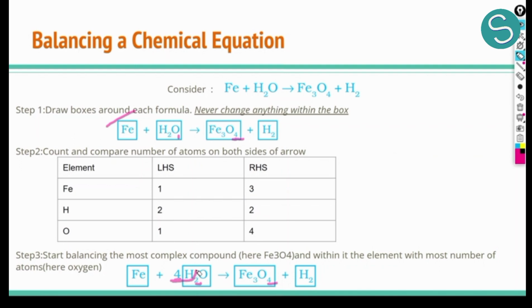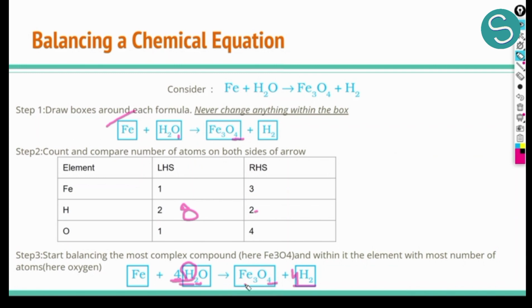Now we have 8 atoms of hydrogen on the left hand side. Earlier we had only 2, now we have 8 atoms of hydrogen, whereas we only have 2 atoms of hydrogen on the right hand side. Now we need to balance hydrogen. So let's come to hydrogen now. We have 8 hydrogen here, we have to make 8 here as well. So we add 4 here as well. So now we have 8 hydrogen here, 8 hydrogen here, 4 oxygen here and 4 oxygen here. So our hydrogen and oxygen are balanced.